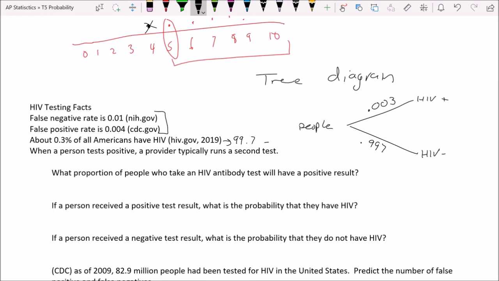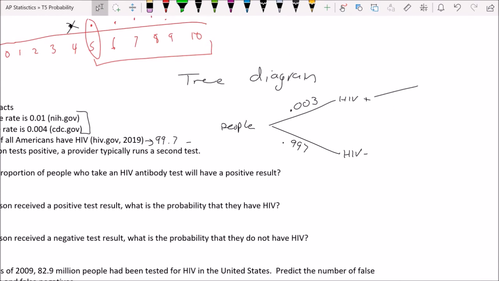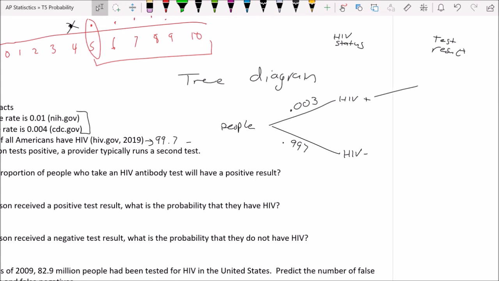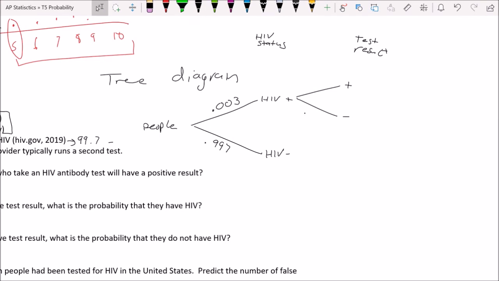Now, they give us information about the false negative rate. Remember, that means a person has HIV, but they test negative. So I should label this out. This is your HIV status, this column, and this is your test result in this column, or a person's test result, not yours. Okay, you're not taking a test today. So a person who has HIV would take an HIV test, and they could test positive, or they could test negative. According to the facts over here, the false negative rate is 0.01. That's 1%. So false negative, that's this one right here.